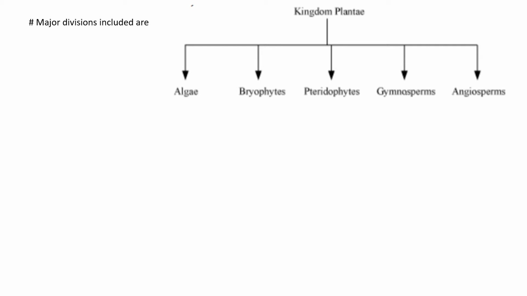The major groups are algae, bryophytes, pteridophytes, gymnosperms and angiosperms. The distinguishing characteristics of these groups, in detail, we will discuss in the chapter Plant Kingdom. Algae include brown algae, red algae and green algae.